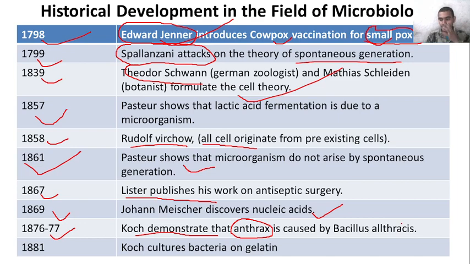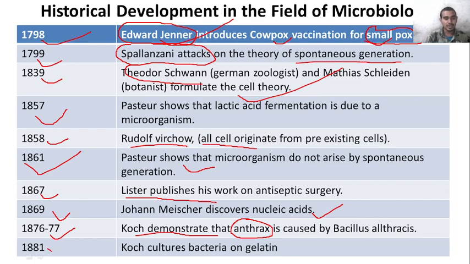People obtain the wool from the sheep and send that wool to the industry. Many found that the people manufacturing the string from that wool also get affected by anthrax. So this bacterium was transferred from sheep even to human beings. That was a very serious disease. So for the first time Koch demonstrated that anthrax is caused by Bacillus anthracis.